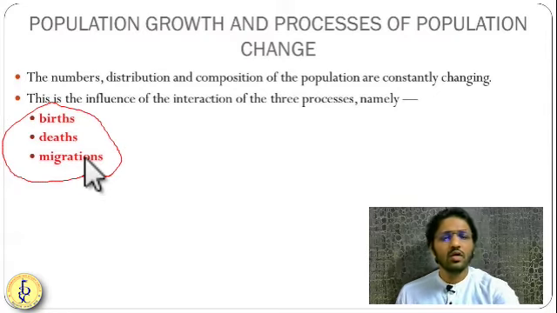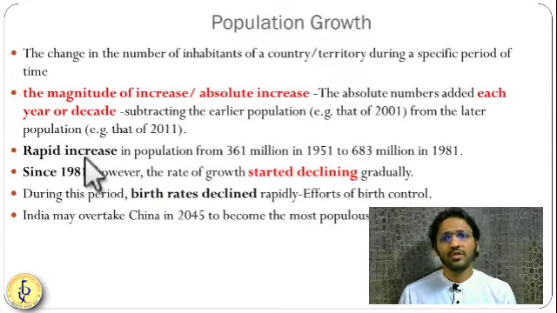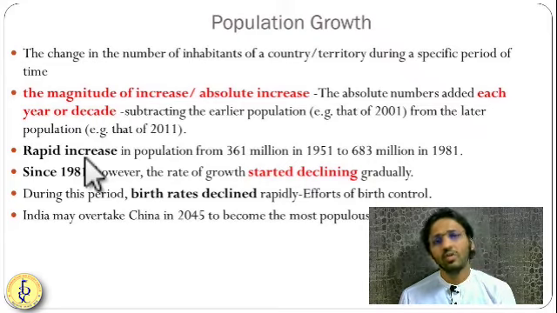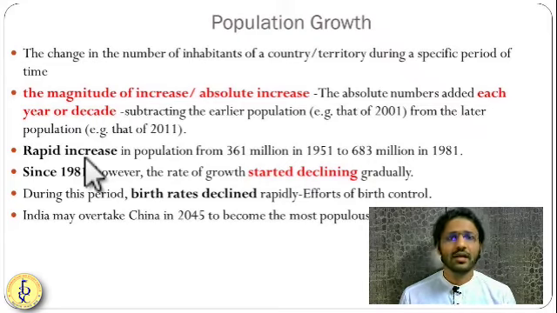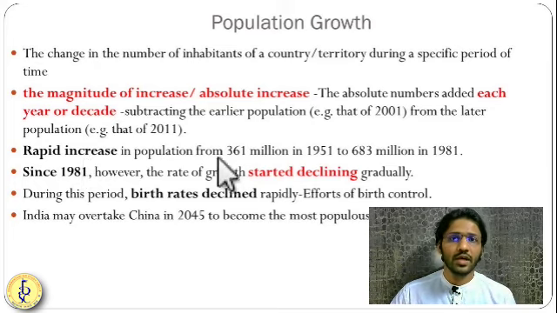Now let us understand population growth first. What do we mean by population growth? Population growth means the increase in the number of individuals compared to the previous year. Whatever individuals were there one year back, now you calculate again the next year how many individuals are there, and the difference between them is the population growth.